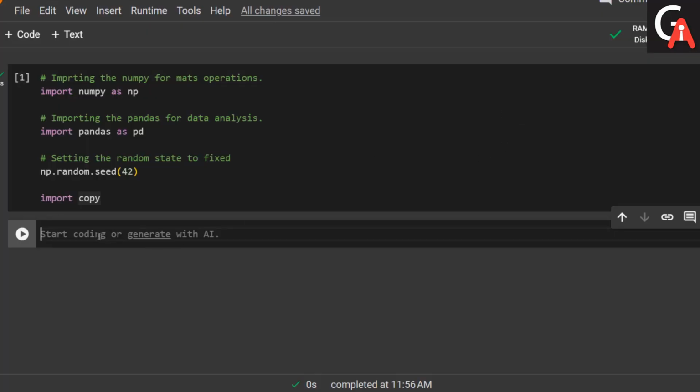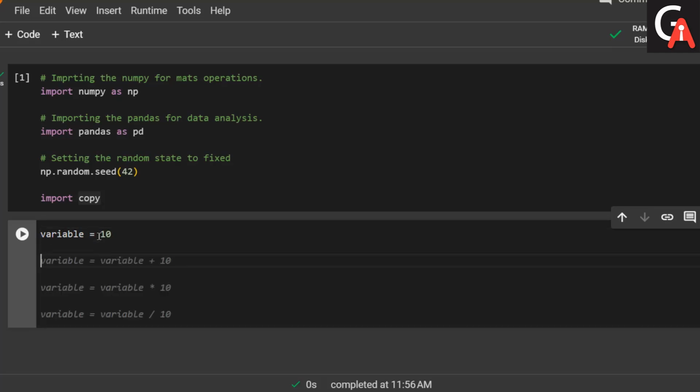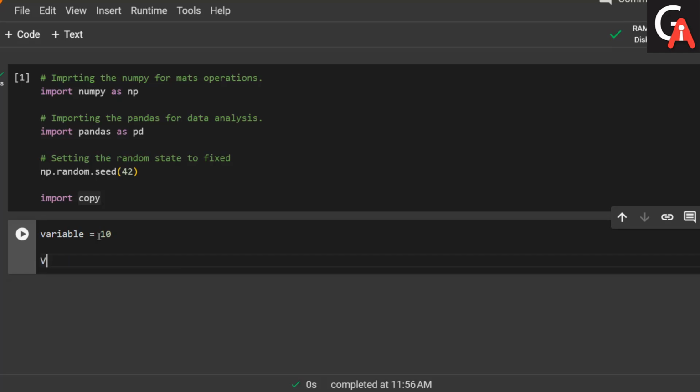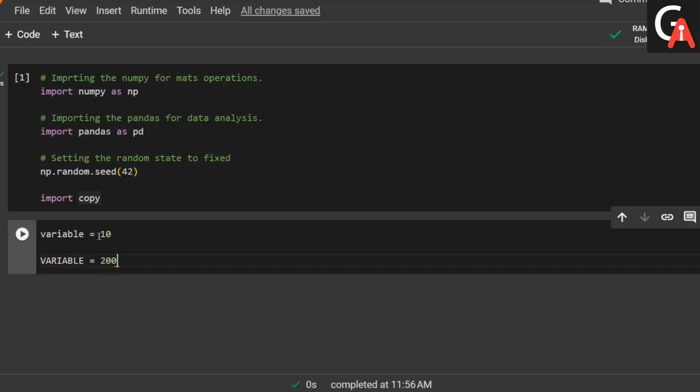Let me just take a variable. The name of the variable is variable, and this variable is equal to 10. I'm taking another variable with the same name but a different case, so let me take it in uppercase, and VARIABLE is equal to 200.